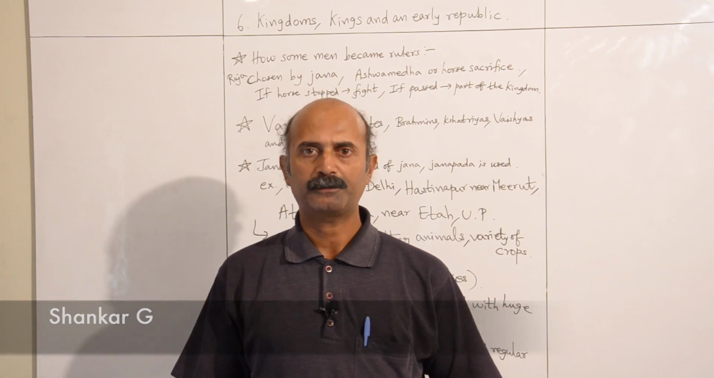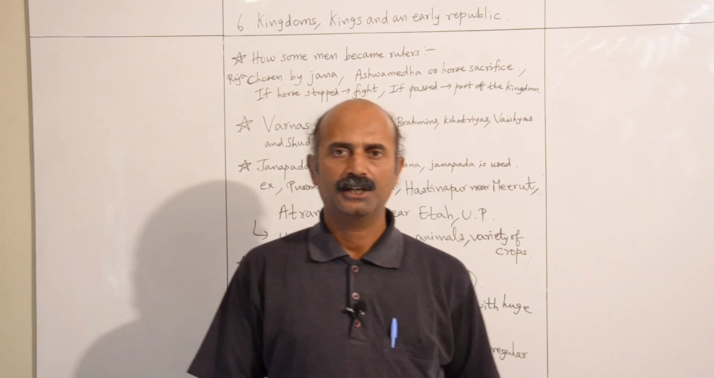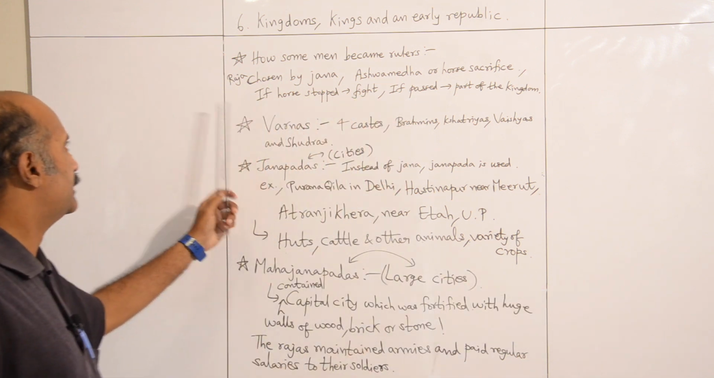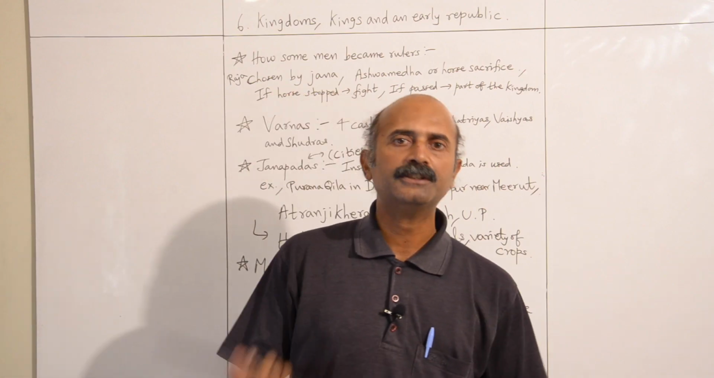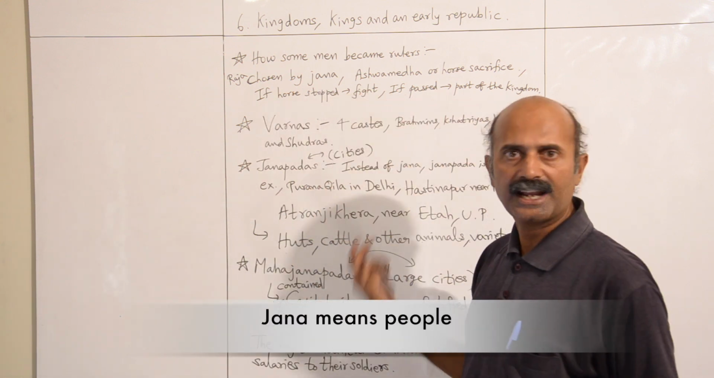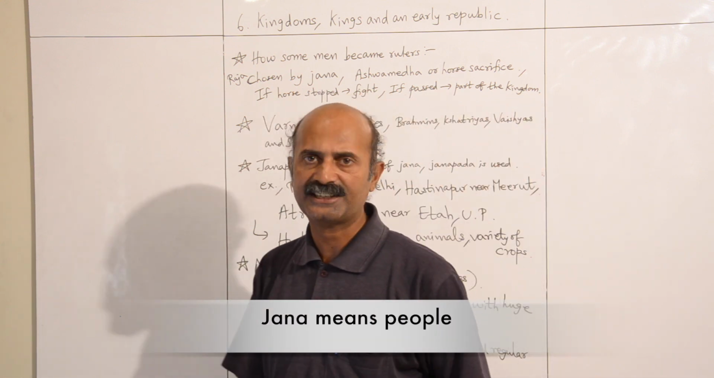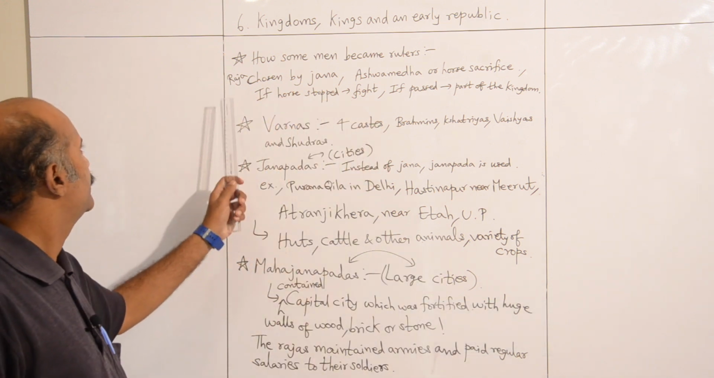Now we'll discuss chapter 6, Kingdoms, Kings and an Early Republic. So we will discuss how some men became rulers. The ruler or the leader is known as the Raja. So how is the Raja chosen? The Raja is chosen by Jana. Jana means people. Jana is an ancient Sanskrit word, also known as people. So the Raja is chosen by the people.